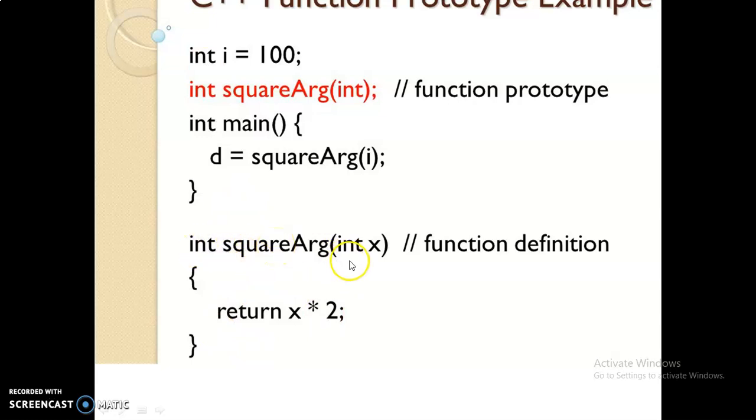The function name is square arg. Within this, x is a variable that is passed, the type is integer. Here what is given within the function is return x into 2. The value of x is 100. 100 into 2, 200 is returned to the main function to the variable d. So this is the normal execution of the function. So a prototype is like a variable declaration in C++.